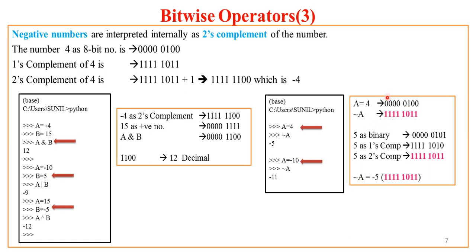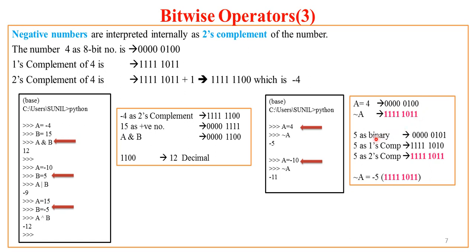Focus on the last rectangle of this slide. Now what is the negation of A? It is exactly the toggle of the bits. Here for 0 it is 1, for 0 it is 1, for 1 it is 0, for 0 it is 1, and for the remaining 0s it is 1 1 1. But what is this number? This number is internally the equivalent of some number.